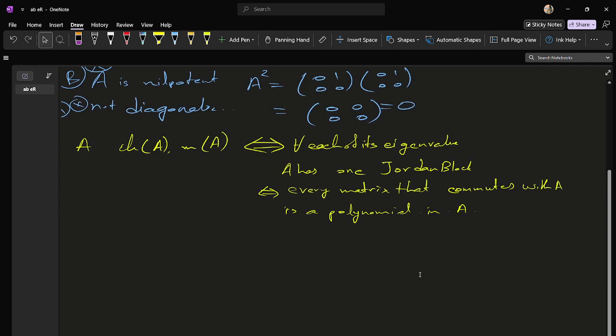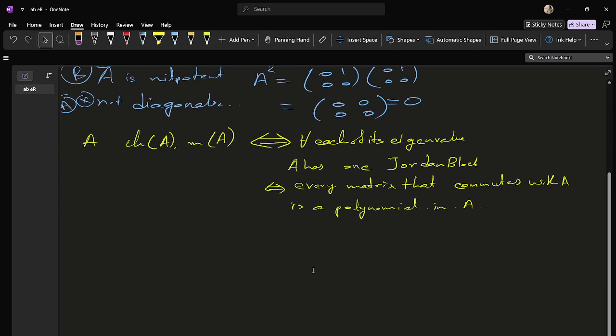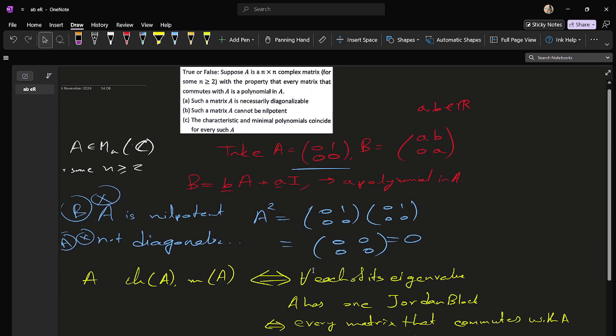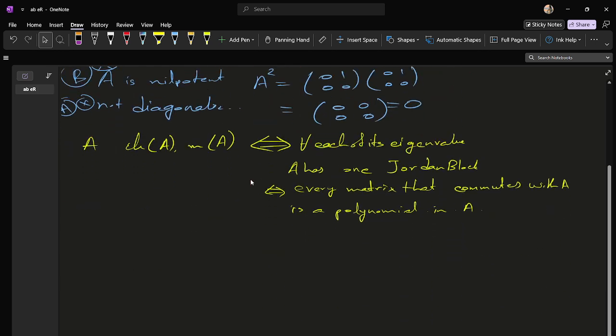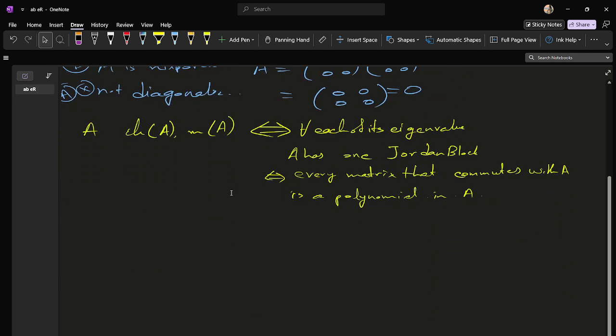So what have I written? We know that the characteristic polynomial and minimal polynomial are the same if and only if, for each of its eigenvalues, A has one Jordan block. And the second if and only if condition says that every matrix that commutes with A is a polynomial in A. That is given in our question; they told us the sufficient condition only. So this is true, so our option C is true.